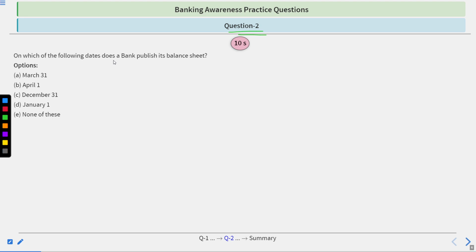Question number 2. On which of the following dates does a bank publish its balance sheet? March 31, April 1, December 31, January 1, none of these. To answer this, you have 10 seconds. Time starts now.